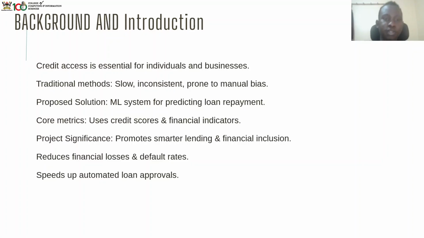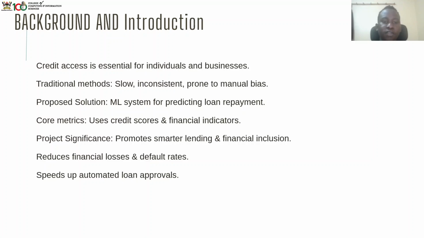So our background is we know that credit access is essential for individuals and businesses. So we have traditional methods which are slow, inconsistent, and prone to manual bias. So we decided to come up with this machine learning system which is used for predicting loan repayment. So our core metrics are based on using credit scores and financial indicators.